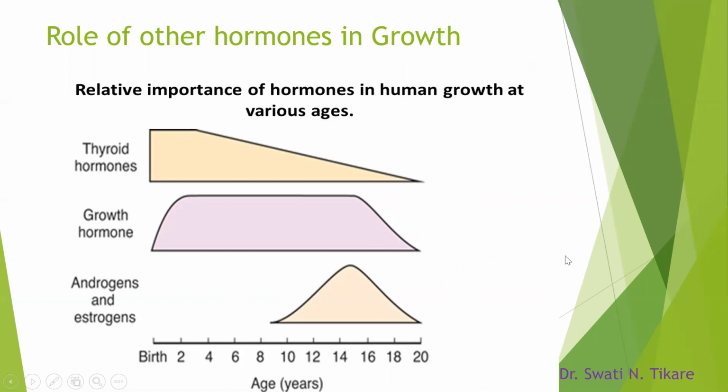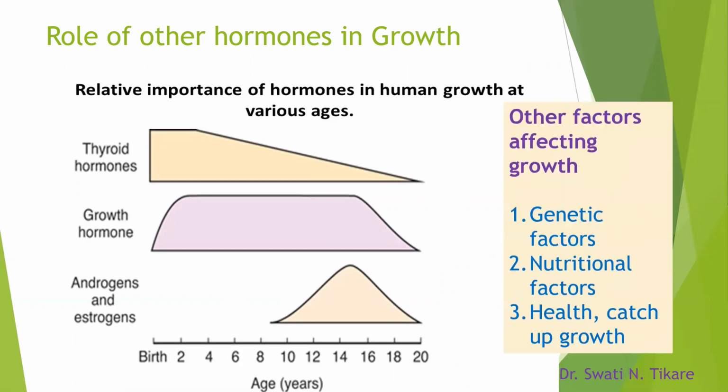So this is the role of different hormones at different ages of an individual. Next, apart from the hormones, there are other factors also which cause growth, like the genetic factors, nutritional factors, and the health. All these are also important for the normal growth to occur. It's not that just because hormones are there, the rest of the things are unimportant. And here, when we say health, what we mean is when a person is healthy, the nutrition is good, and he does not succumb to any chronic disease, only then the growth can occur.